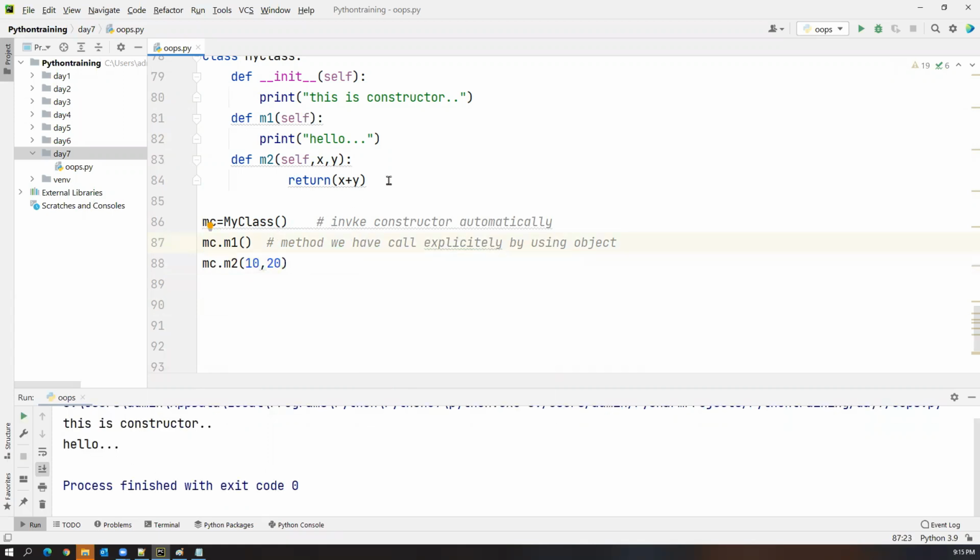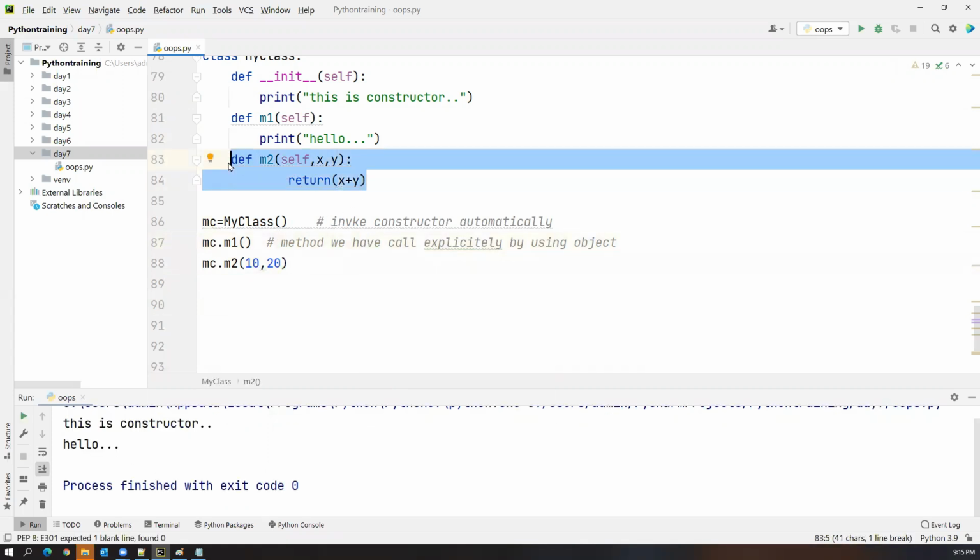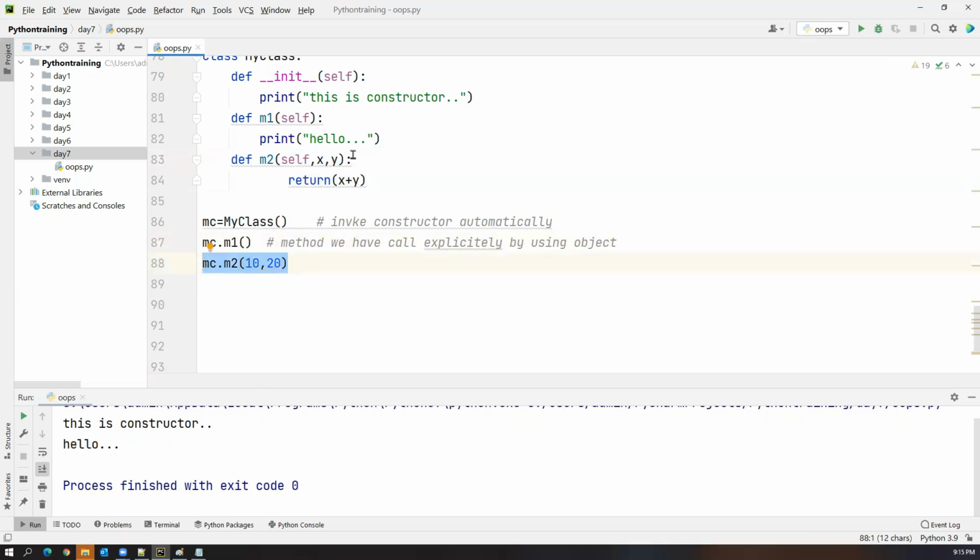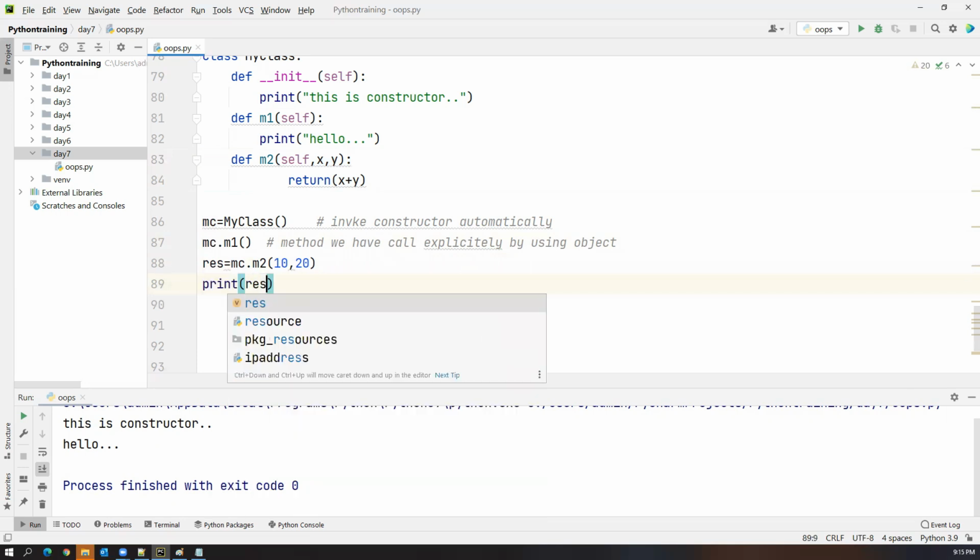Now when I execute this, here it is returning the value, but we are not printing the output anywhere. See this m2 method, we are passing two arguments into x and y, but it is just returning the output, and we are not printing it anywhere. So the output we have to receive in some variable like this. Whenever a method is returning a value, we have to store that result in some variable, and then print it.